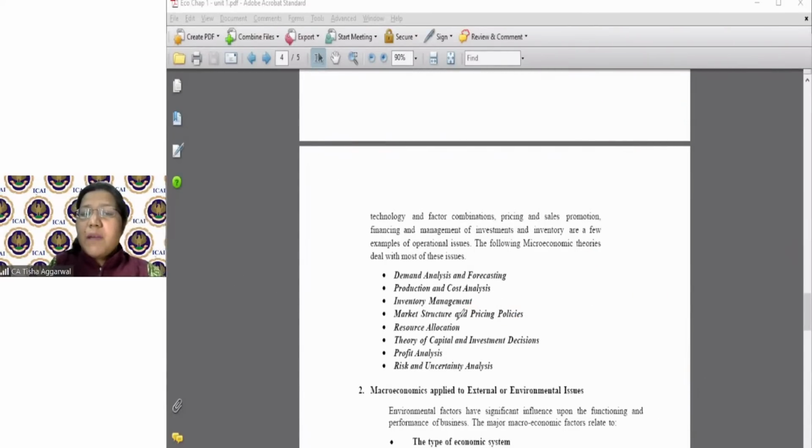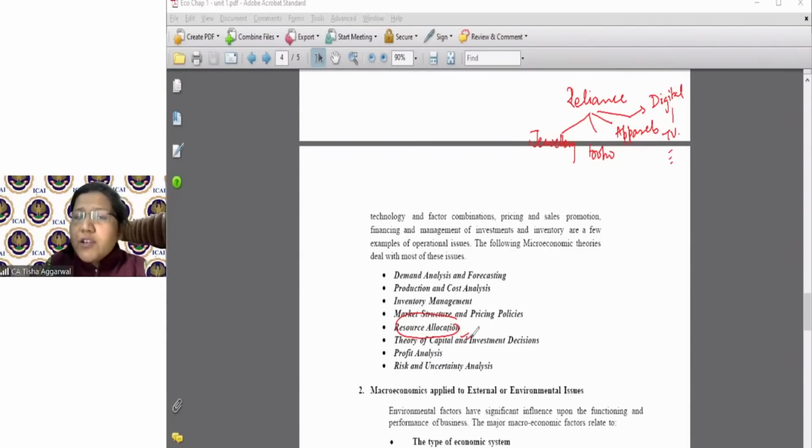How should I use my resources? I am a company called Reliance, and I have a lot of businesses. I am into jewelry, I am into footwear, I am into apparel, that is garments. I am into digital, that is technology. Reliance Digital you must have heard of: TV, fridge, etc. Where should I put my resources?